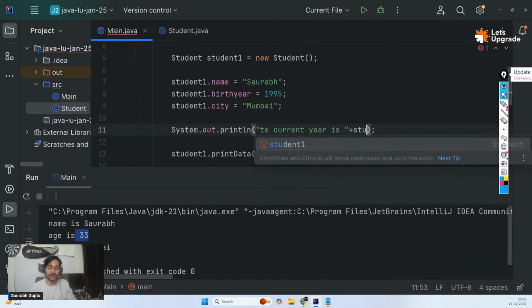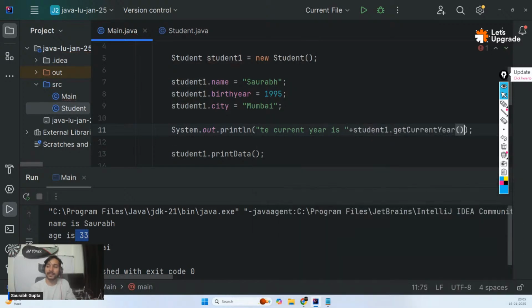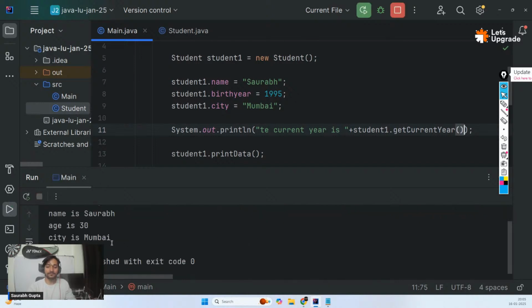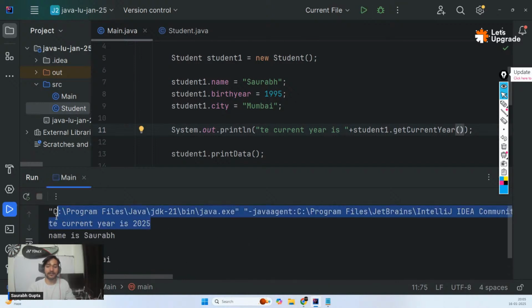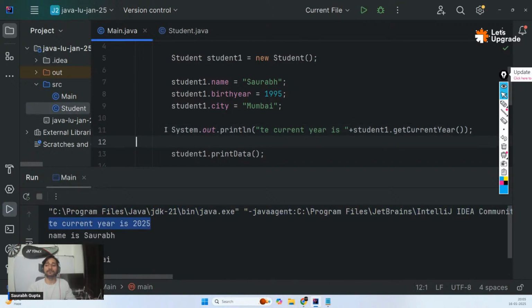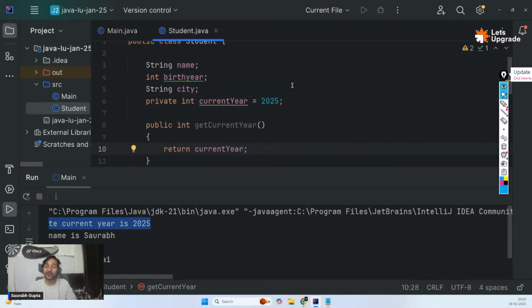We use object to call the function. Student1 dot get current year. I can call this function, and if I run it, see, the current year is 2025. Is that clear, guys? Now I can only see it. I cannot change it. So we made our property read only. You can read it, you cannot write it. So that's one really cool thing, right? That's what we call as read only.